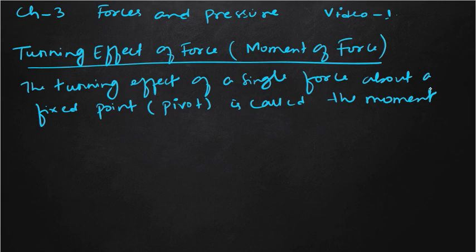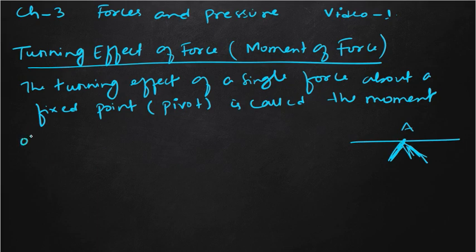Clear? So what is moment? It is the turning effect of a single force. That means if you apply a force and the body rotates, then we say a moment is created. That fixed point through which the body rotates, suppose in the example of the seesaw, the wooden plank will rotate at position A. So this A will be called the pivot. So moment is the turning effect of a force around a fixed point called a pivot.